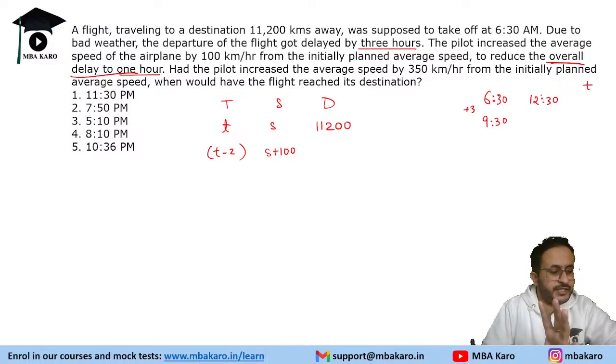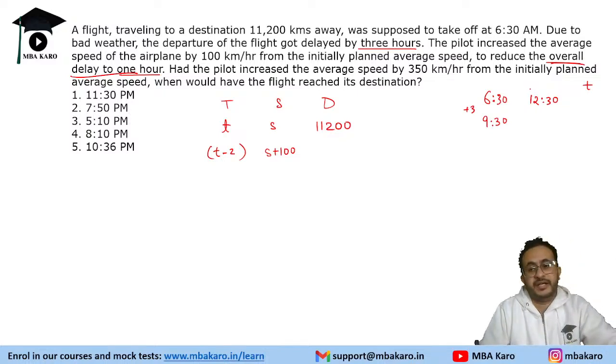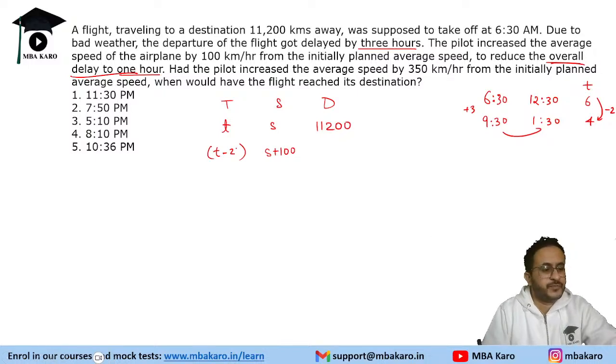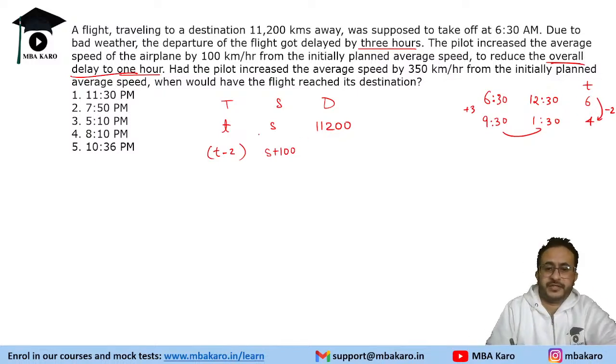This is not the correct number, but just to explain how we get the time. Suppose it was supposed to reach at 12:30, it would take 6 hours, but it is reaching at 1:30. Now in this case it is taking only 4 hours, so we have a reduction of 2 hours in time. If you can understand this, then you do not have to make this case. It is just a case to explain.